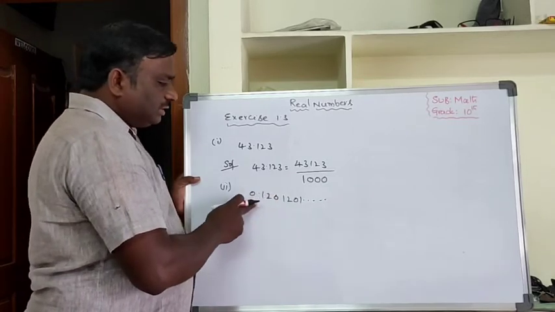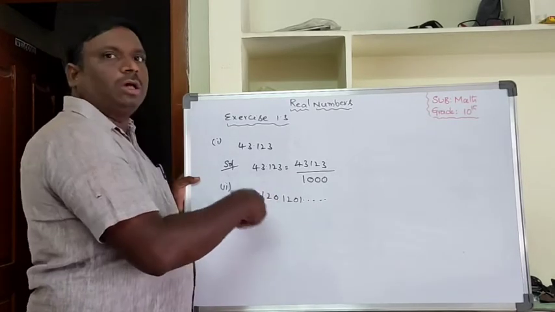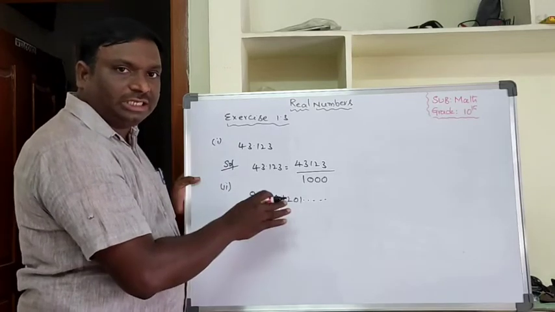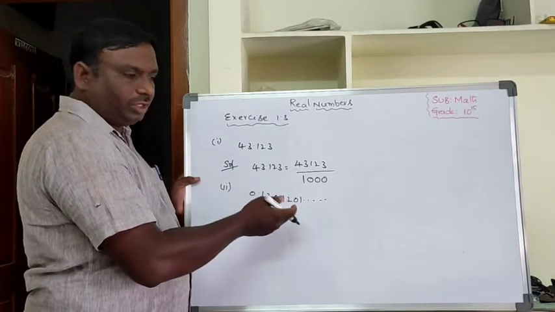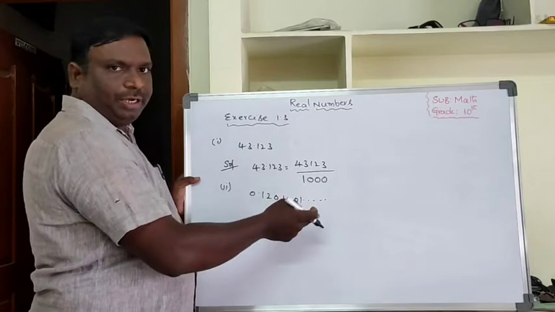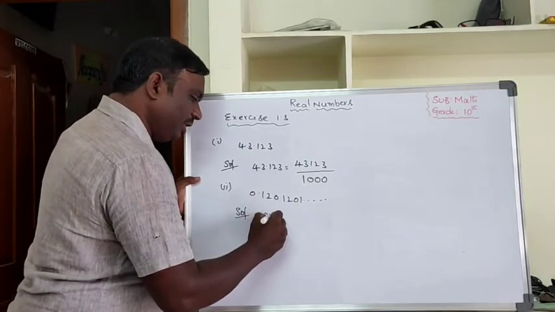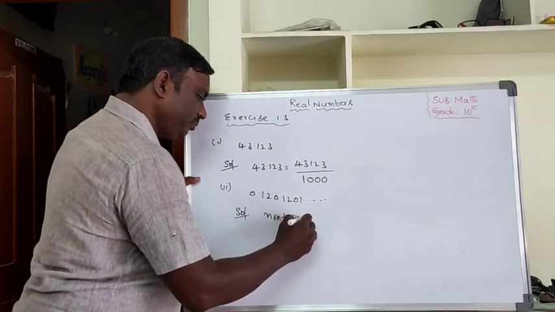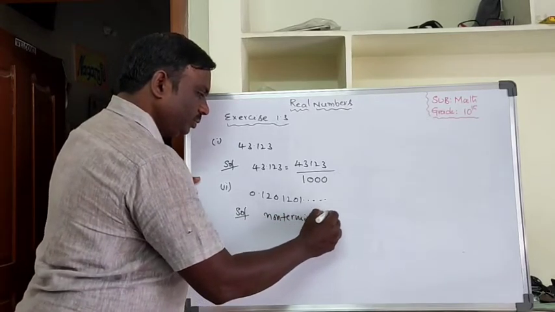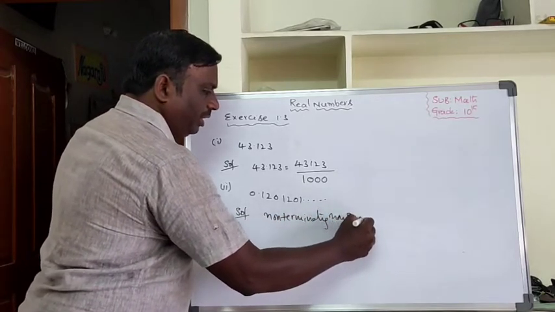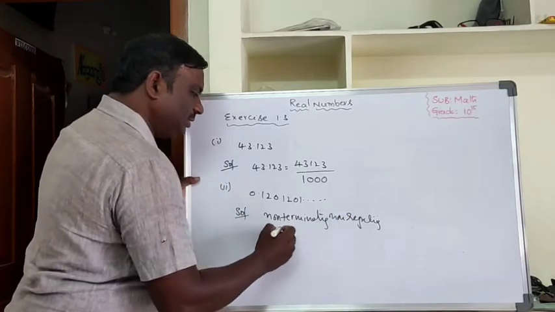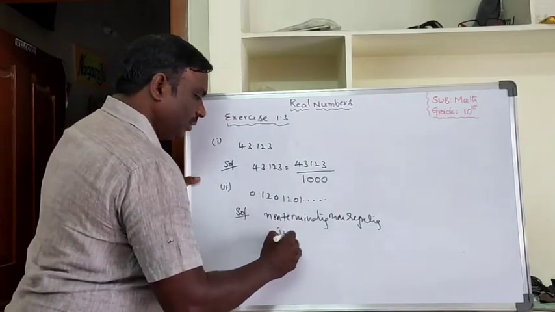So this is non-terminating, non-repeating. Non-terminating, non-repeating means we can say that this is an irrational number.